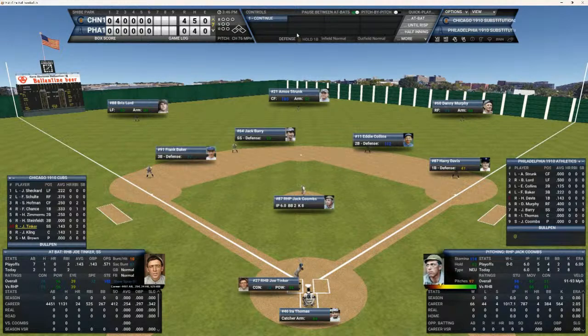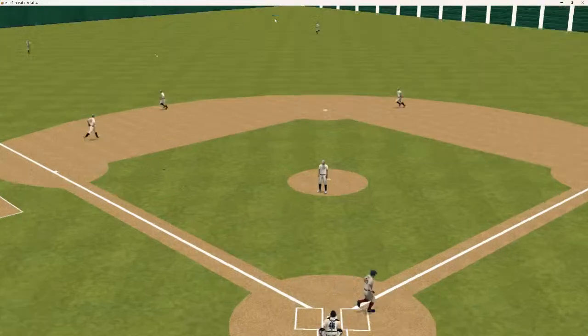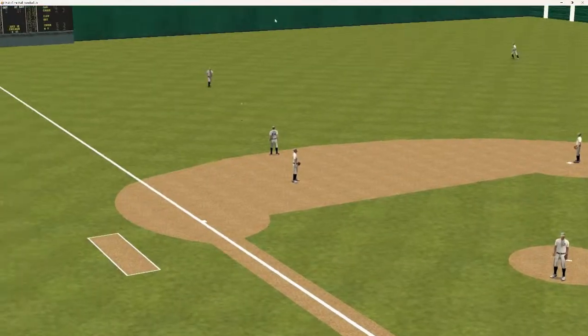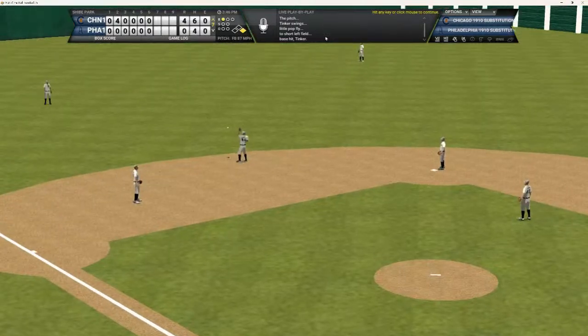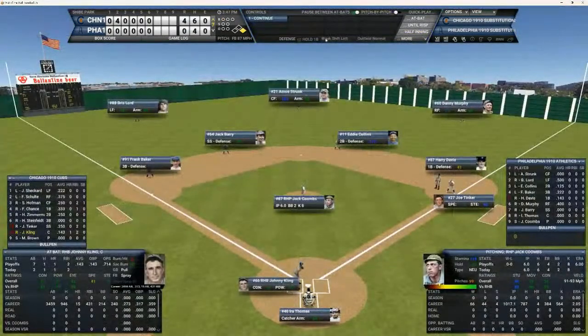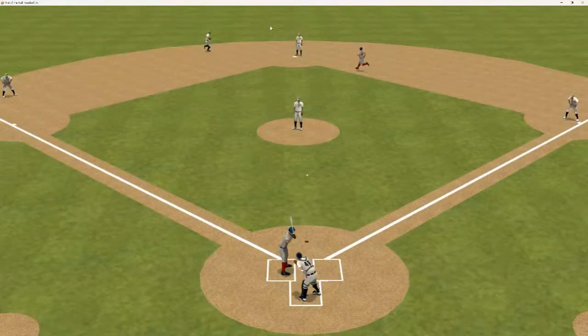4-0 Chicago. Tinker, Kling, and Brown, the big boys that drove in all the runs. Tinker 1 for 2 with a 2 RBI triple. Here's the 1-0 pitch to Joe, and that ball is hit in the left field. That's going to drop in for a base hit. Joe Tinker's having a nice game here. Second time on. And this brings up Johnny Kling, who hit that 2-run homer after Joe Tinker hit the 2-run triple.